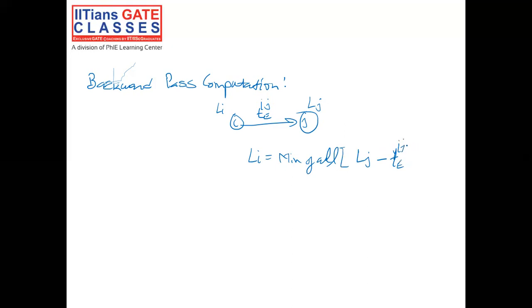So if you have one event i and one event j taking a time of te, the latest time for event i is li and the latest time for event j is lj. So li can be calculated as the minimum of all lj minus te of ij.